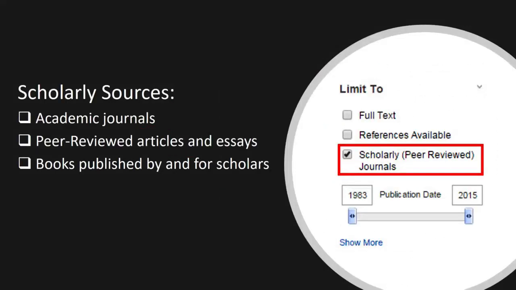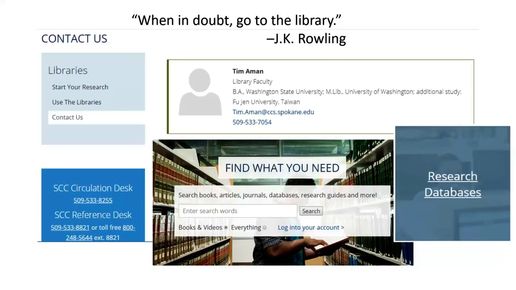Examples of scholarly sources include academic journals, peer-reviewed articles and essays, and books published by and for scholars. When in doubt, as J.K. Rowling says, go to the library.